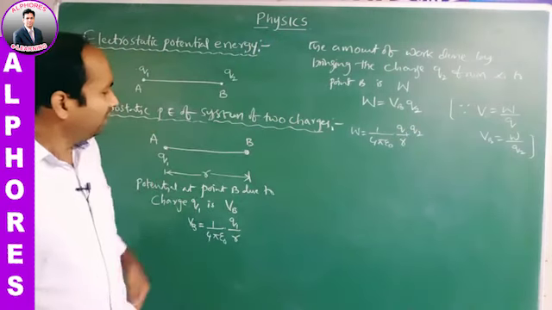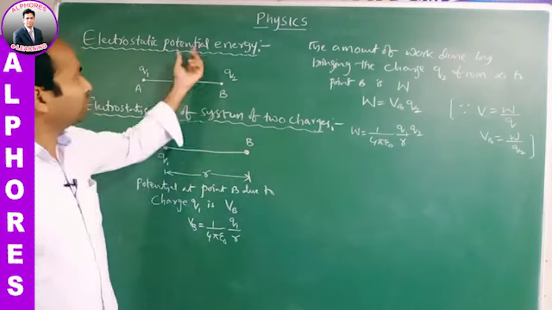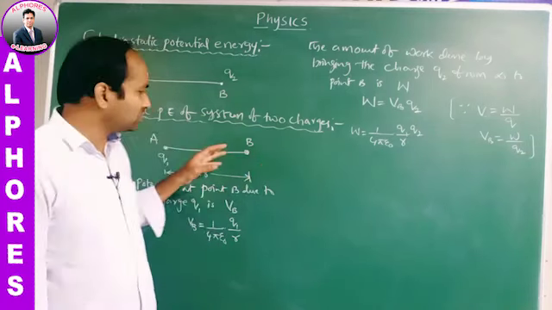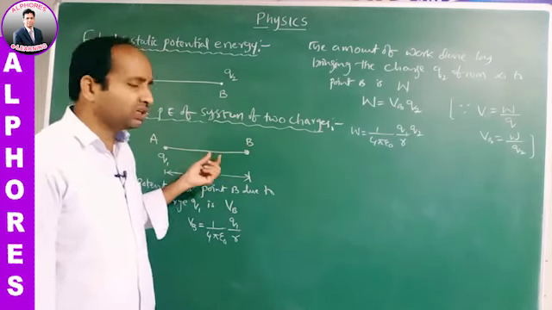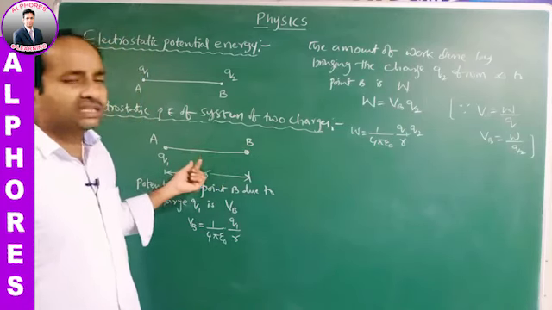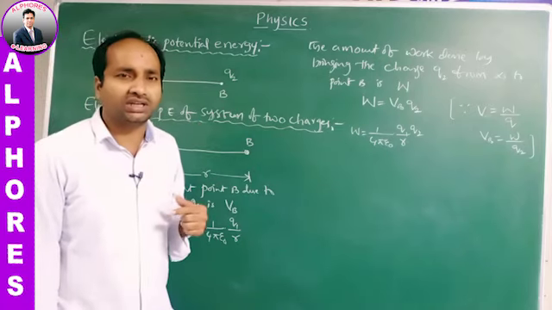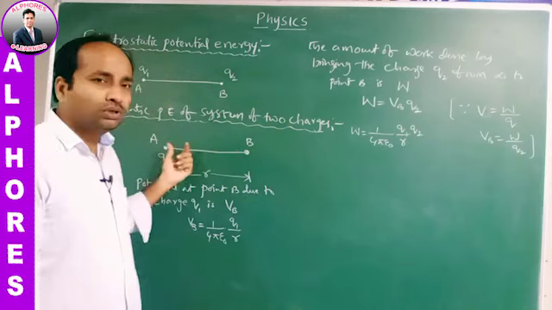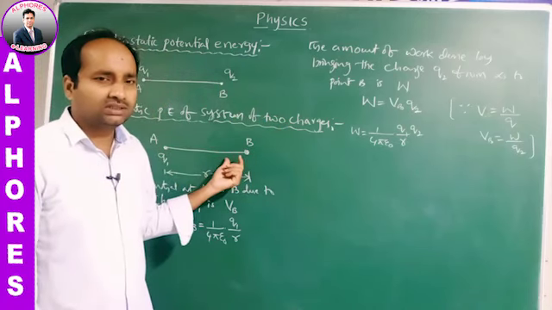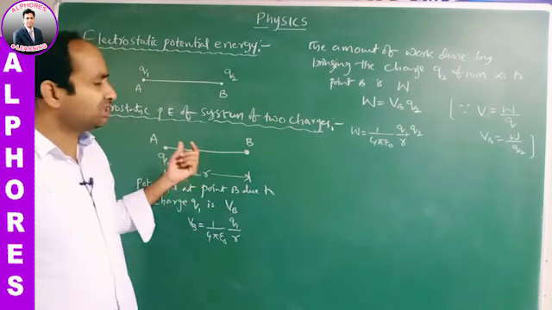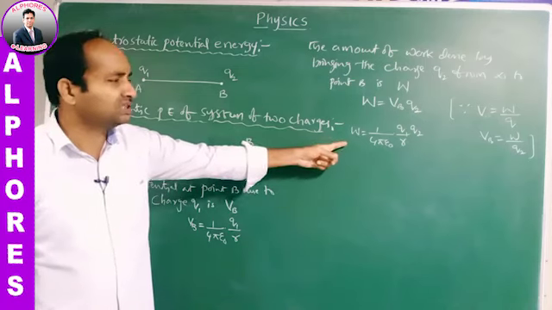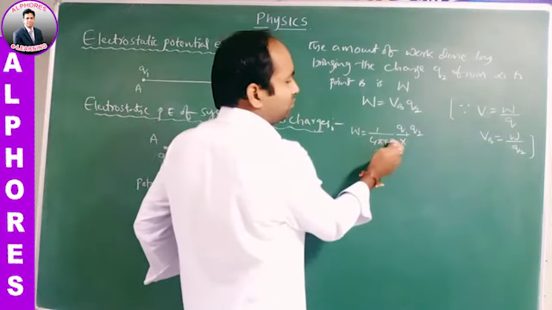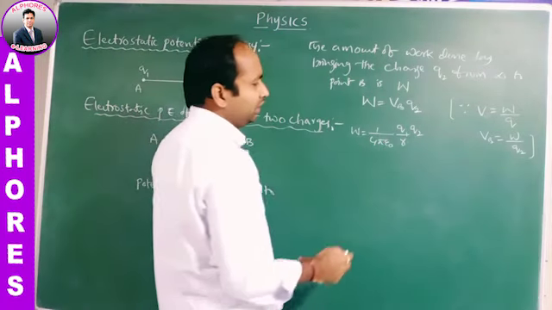Here the potential energy definition is: the external work required to assemble the charged particles in a system to the given configuration is called electrostatic potential energy. So W is equal to 1 by 4 pi epsilon naught Q1 Q2 by R.